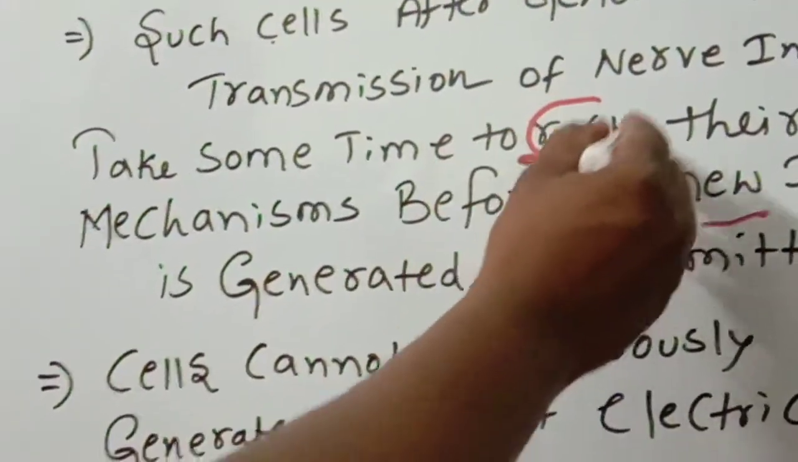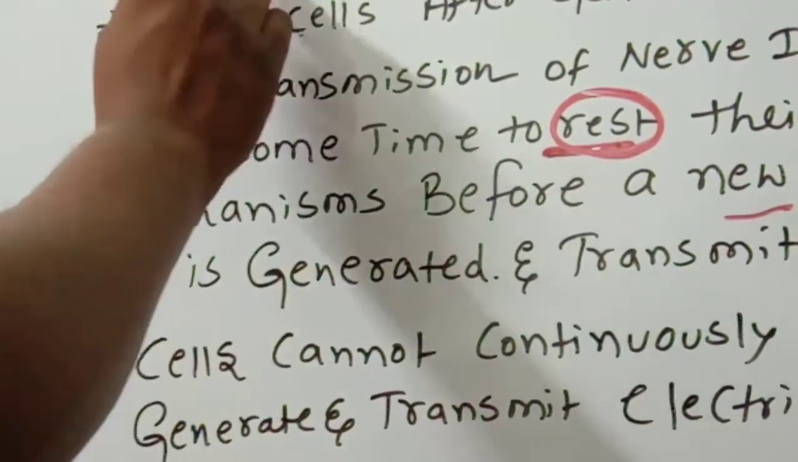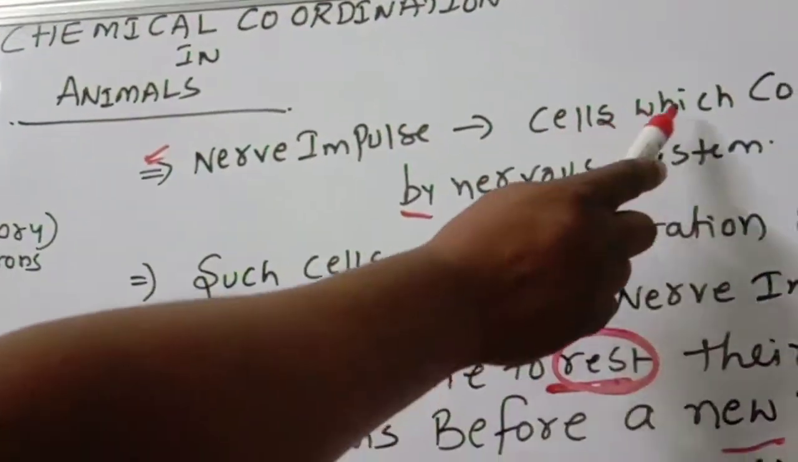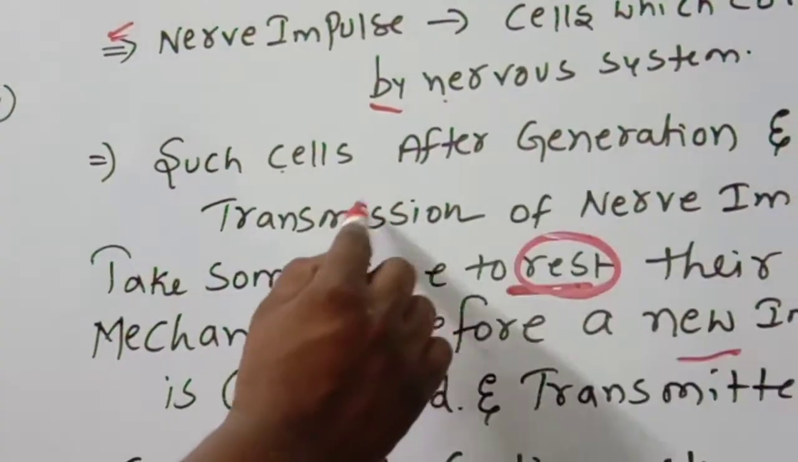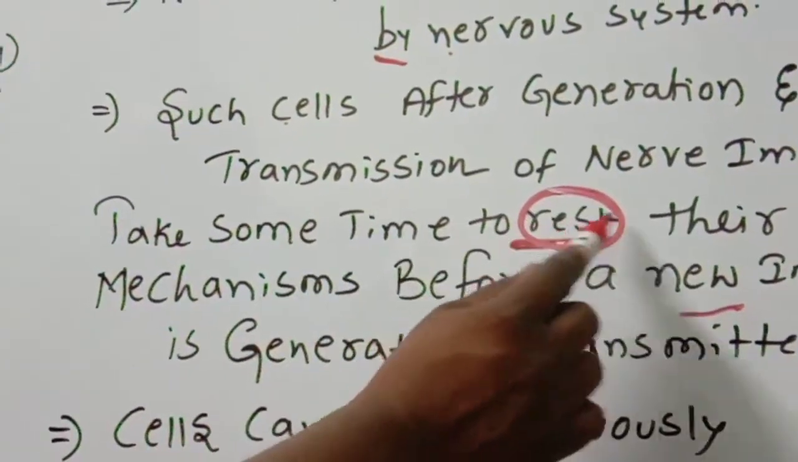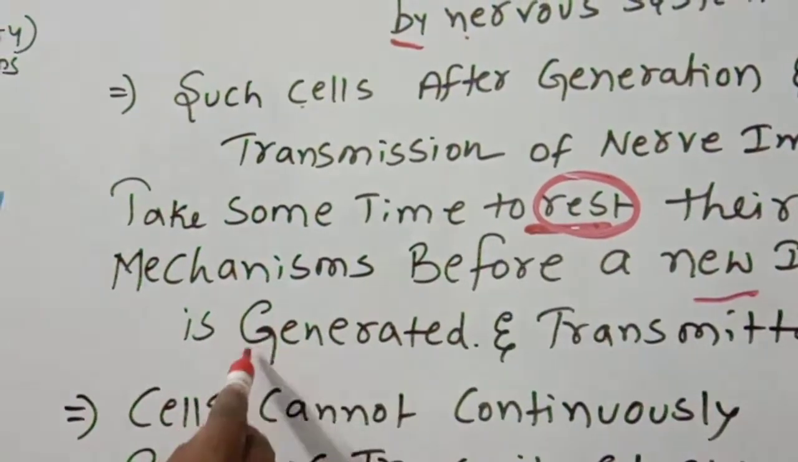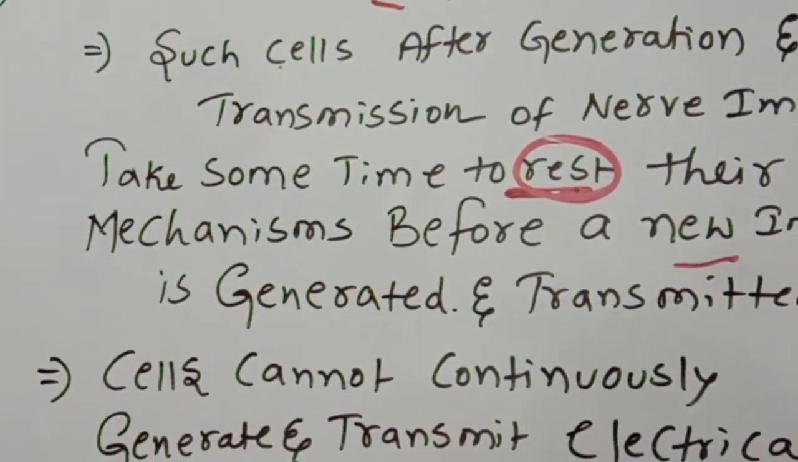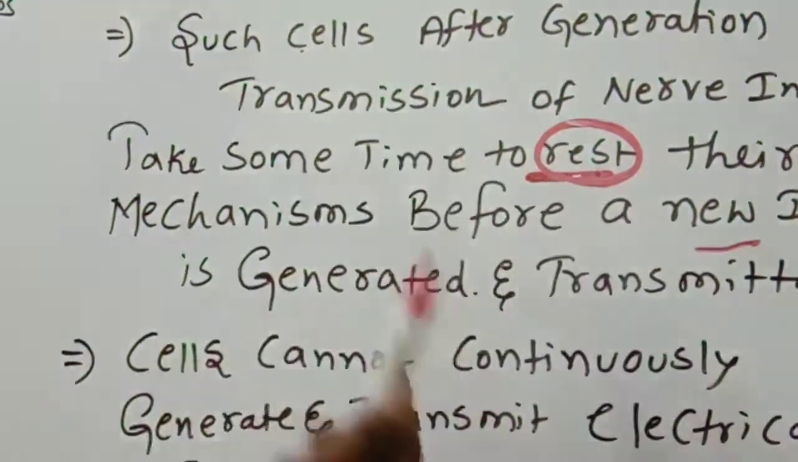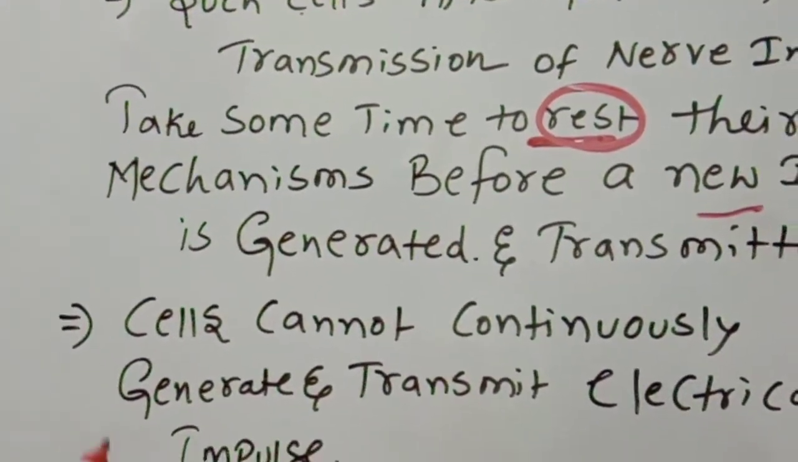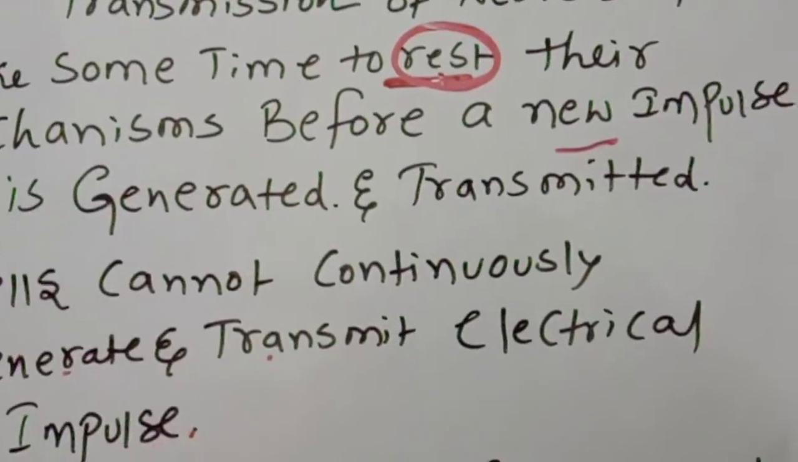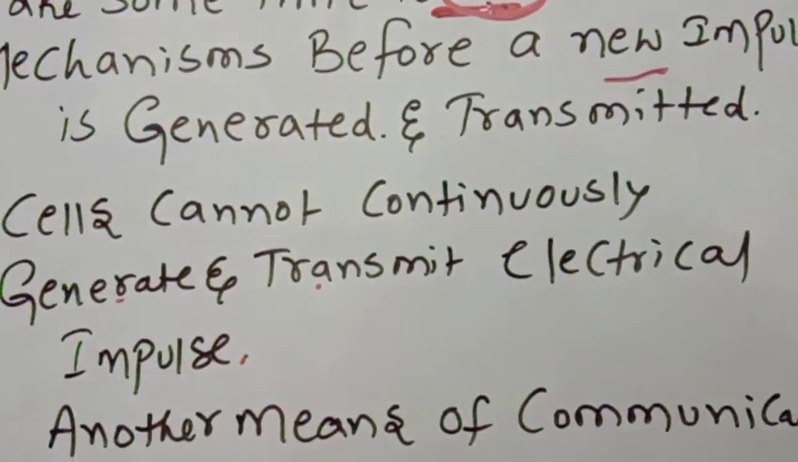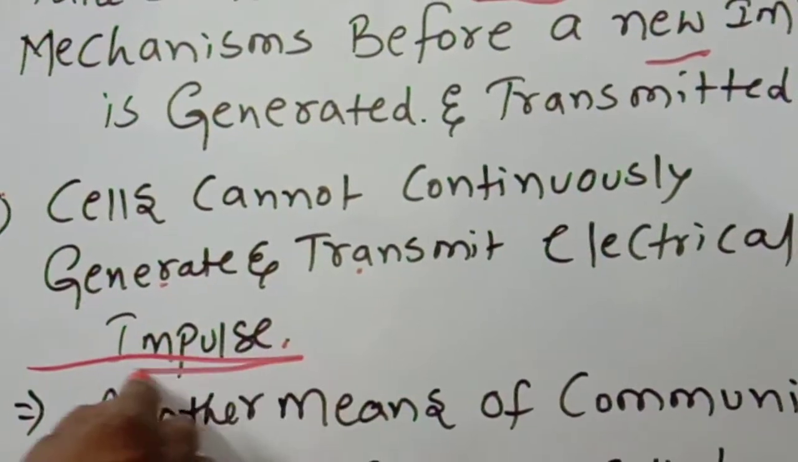While they are resting, this is the most important point. Only the cells connected by the nervous system transfer nerve impulses, and after transmission they take some time to rest before any impulse is generated and transmitted. At the time of resting, the cells cannot continuously generate and transmit electrical impulses. They have to rest, otherwise they can't transmit the electrical impulse. So that resting time is also important for coordination.